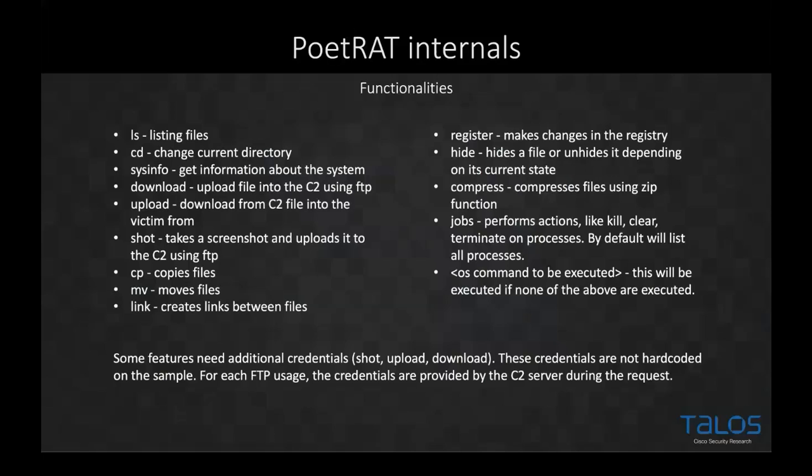We've got pretty much all the major functionality of any RAT, and that is essentially compromise a machine, obtain some information, and then pass that information back to the operator. So we've got some things here like shot, upload, and download. These actually have credentials that are required to talk to the FTP server, as I mentioned.